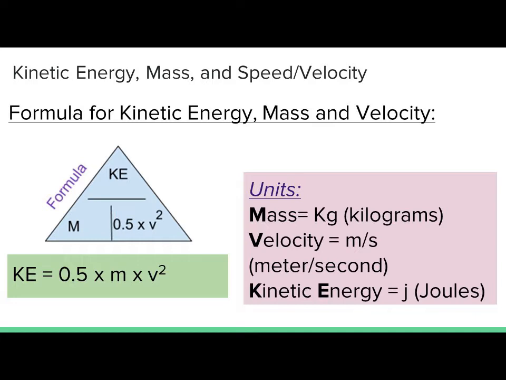In our basic formula, we have KE equals 0.5 times the mass times the velocity squared. And we look at our units. We have mass, which is measured in kilograms, and we have velocity, which is measured in meters per second. And we have kinetic energy, which is measured in joules.